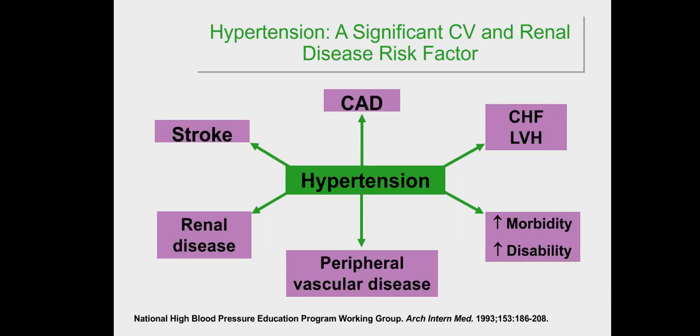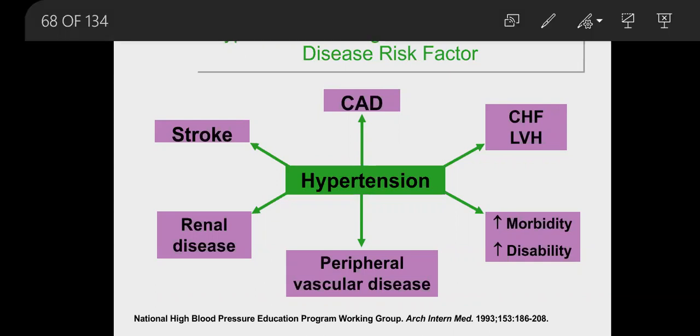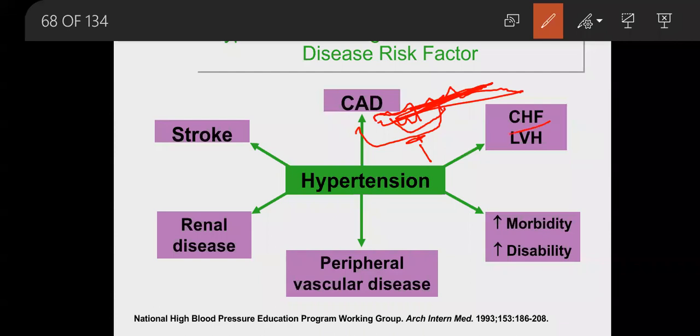And when the intima of the blood vessel is weakened, and the pressure is high, the protein filtrates inside the walls of the vessel. And when the protein filtrates, it accumulates and causes a bulging and narrows the vessel